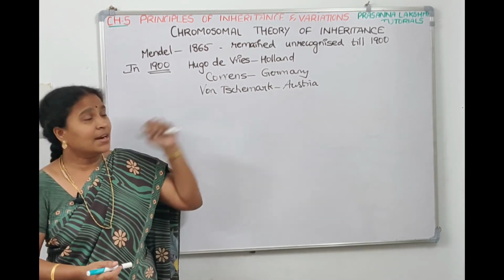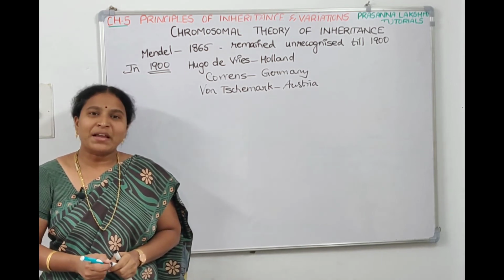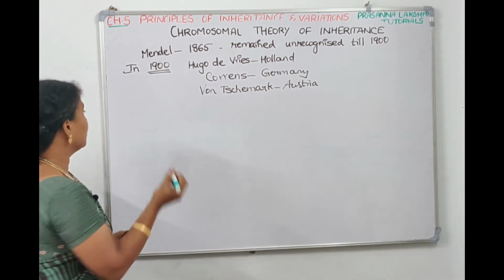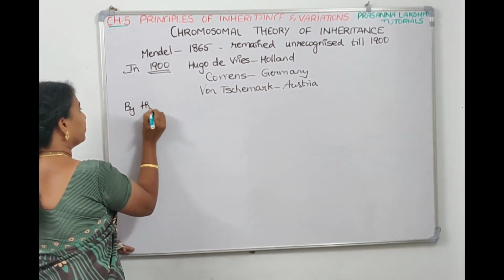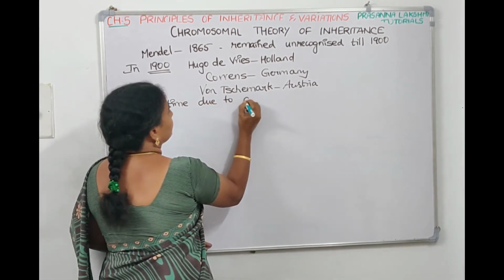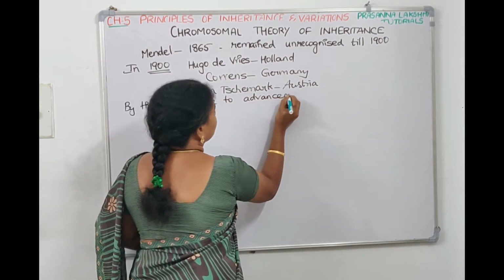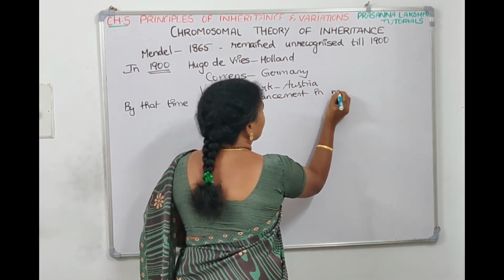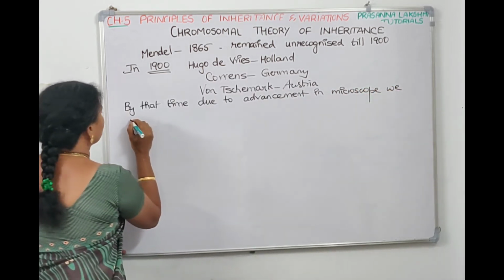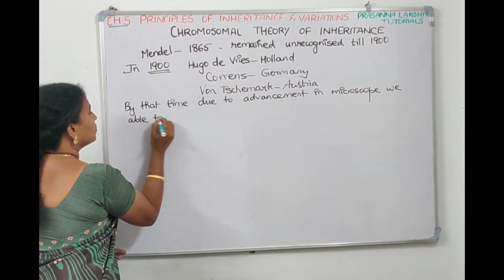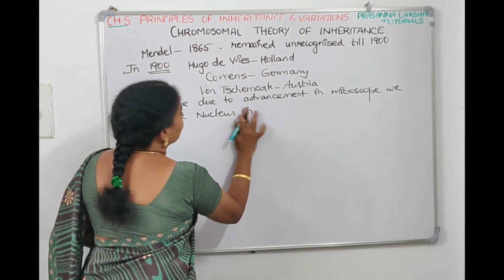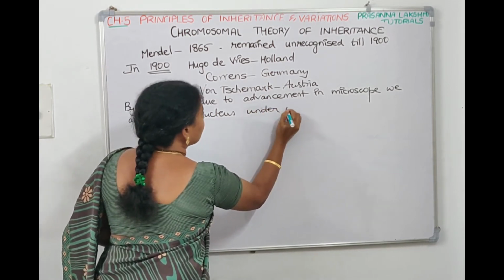And by the time in the 1900s, the microscope was also designed, right? With advancements in the microscope, we were able to study cell division. Due to advances in the microscope, they were able to see the nucleus under the microscope.